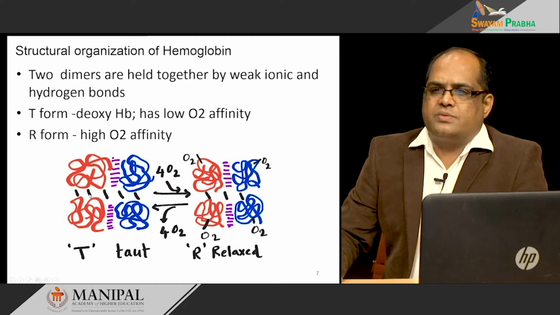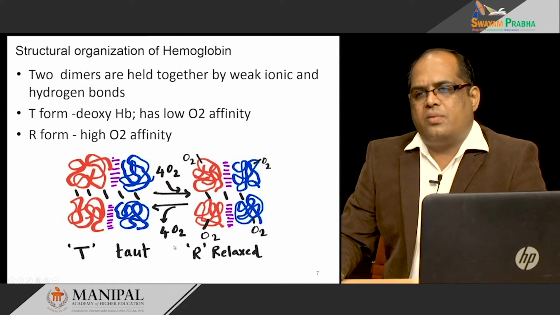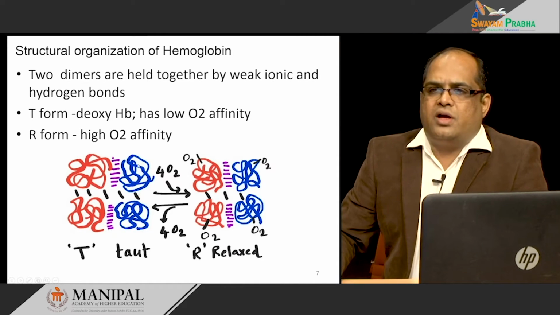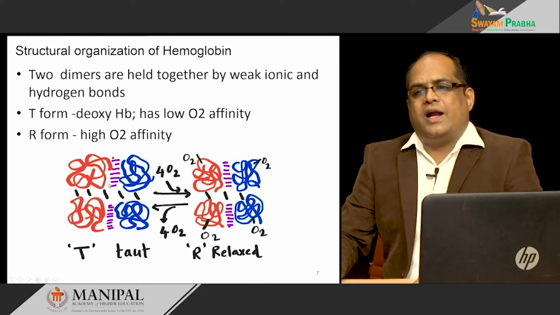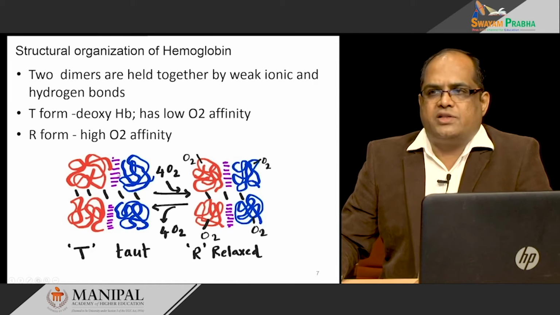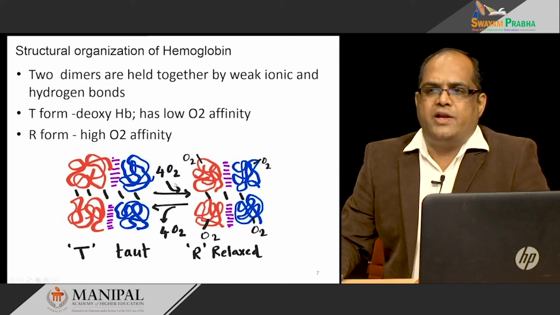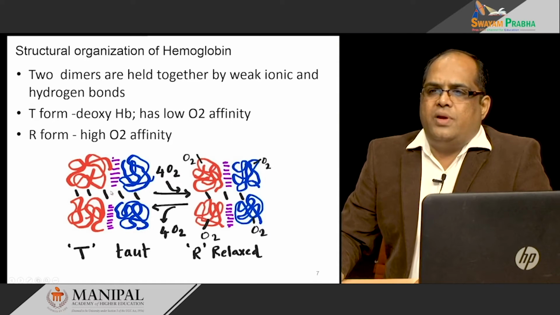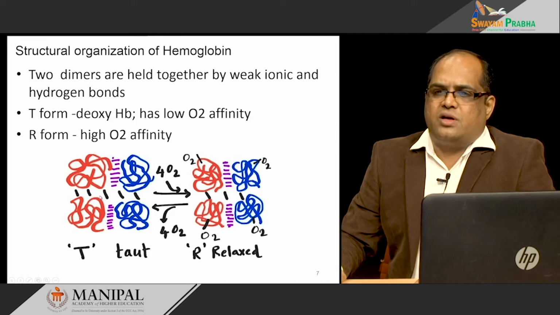The hemoglobin is present in two forms, one is the T or taut form and another is the R or relaxed form. The T form is the deoxyhemoglobin form. Oxygen is not attached in the T form because it has a low oxygen affinity, whereas once an oxygen molecule binds to the T form, the weak bonds, the weak hydrogen and ionic bonds, which we call salt bridges, are broken down.